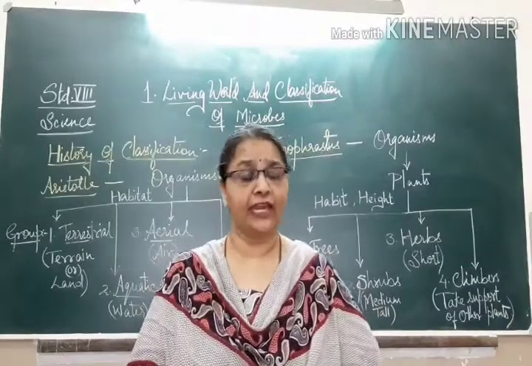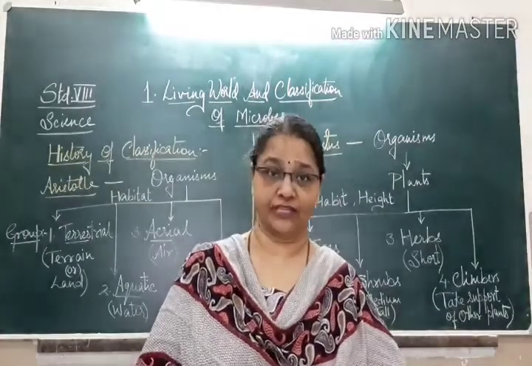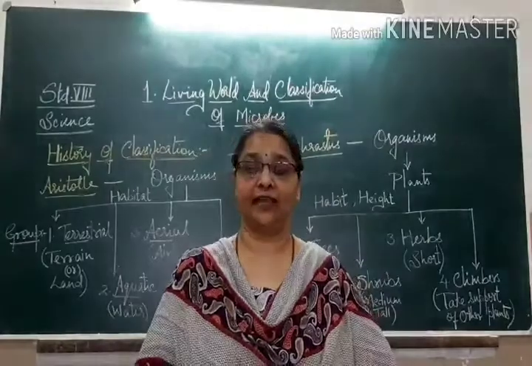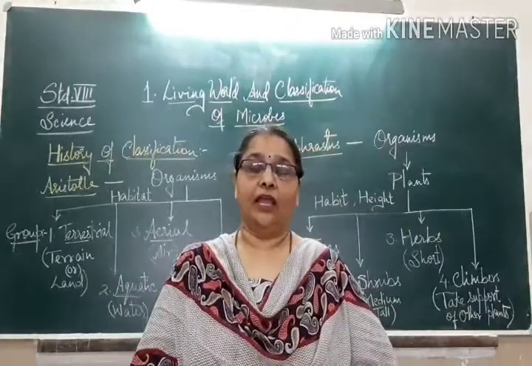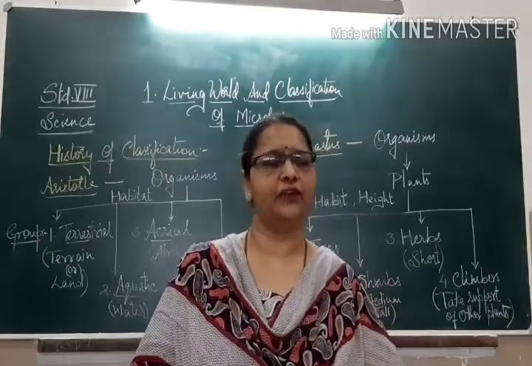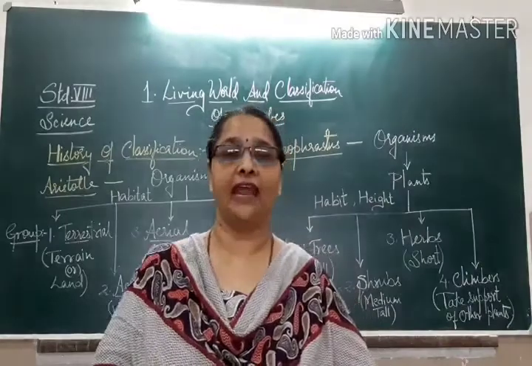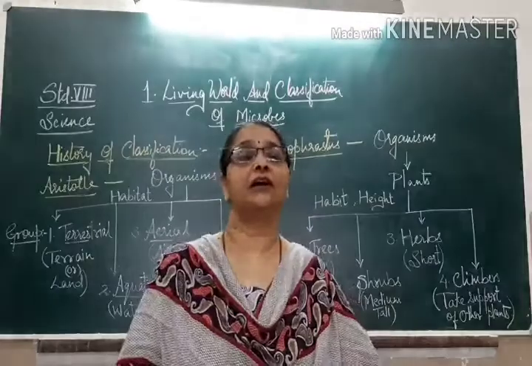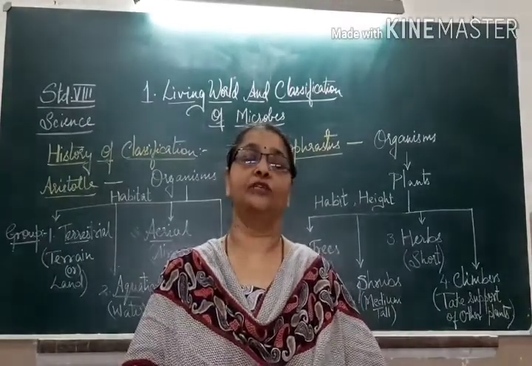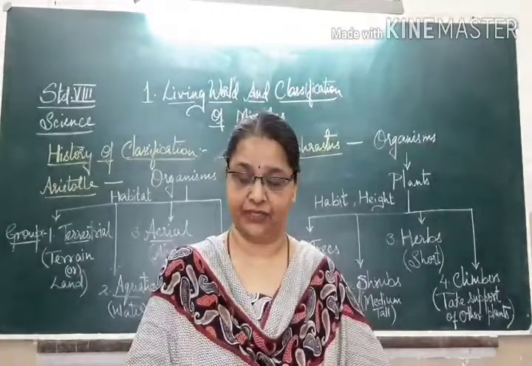A variety of organisms were classified by many biologists from ancient times. It was Aristotle, somewhere in 325 BC, who classified organisms. His classification was important because he systematized the classification.